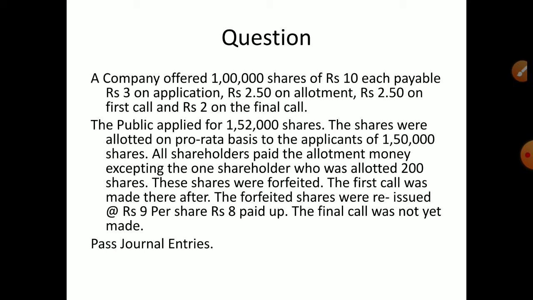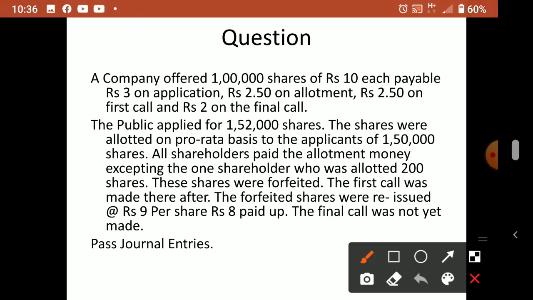Okay, so for that we'll discuss a question. A company offered 1 lakh shares of rupees 10 each, payable 3 on application, rupees 2.50 on allotment, rupees 2.50 on first call, and rupees 2 on final call. So these are the installments: 3 on application, 2.50 on allotment, then 2.50 on first call, 2 on the final call. Okay, so the public applied for 1,52,000 shares.